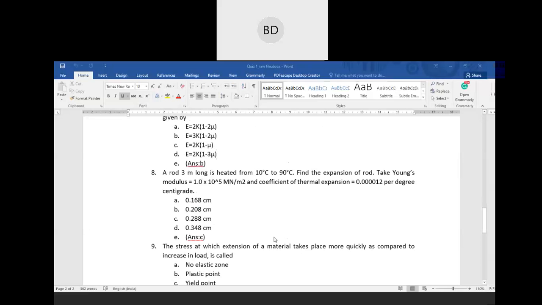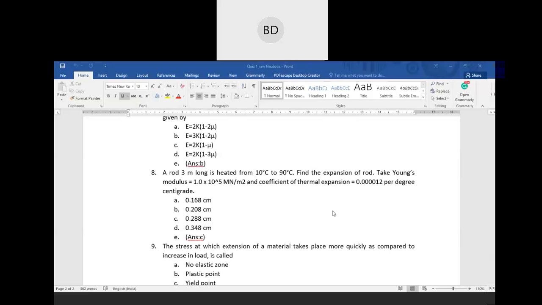The next one, a rod. This is a problem, so this type of question may come. You have to do it. A rod 3 meter long is heated from 10 degrees Celsius to 90 degrees Celsius. That means delta T is equal to 80 degrees Celsius. L is equal to 3 meter. Find the expansion of the rod.